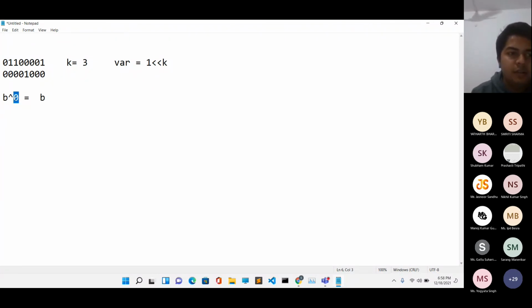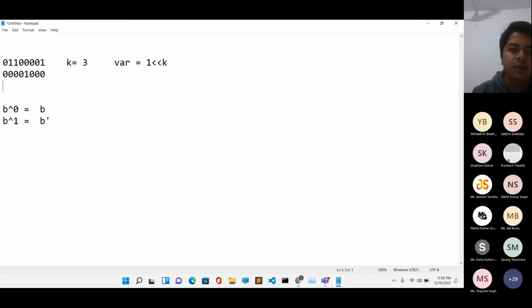So if you take the XOR of any number with 0, you will get that original number itself. Whereas if you take the XOR of any bit with 1, where B is actually a bit, not a normal number, representing either a 0 bit or a 1 bit, then it is B complement. That means if you have 1, you get a 0, and if you have a 0, you get a 1. So all the other bit positions will remain unchanged, because at those locations we have a 0 in the second operand.